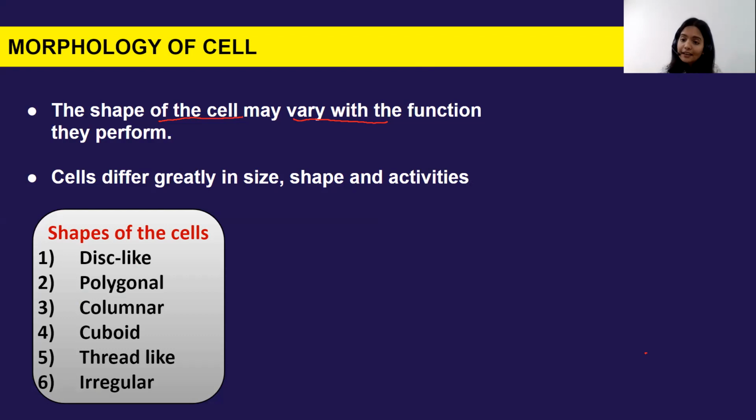Cells differ greatly in size, shapes and activities. Okay, अगर आपको characteristic लिखने आता है cells का, so you can write they differ greatly in size, shape and activities, right? So if I talk about the shape of the cell, then it is disc-like, polygonal, columnar, cuboid, thread-like and irregular in shape, right?